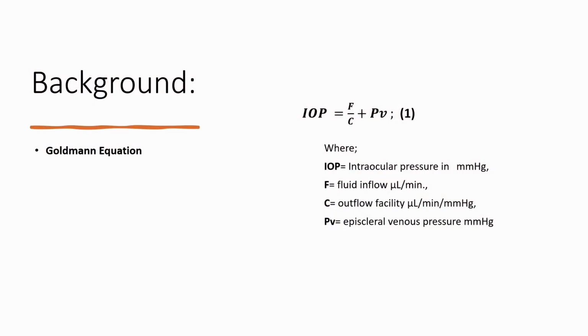The teaching of students, residents, and vision scientists on aqueous humor mechanics and intraocular pressure has included a basis in the Goldman equation for over half a century. This equation was developed to explain the steady-state aqueous dynamics of a normal eye. IOP equals fluid in divided by outflow facility plus the episcleral venous pressure.